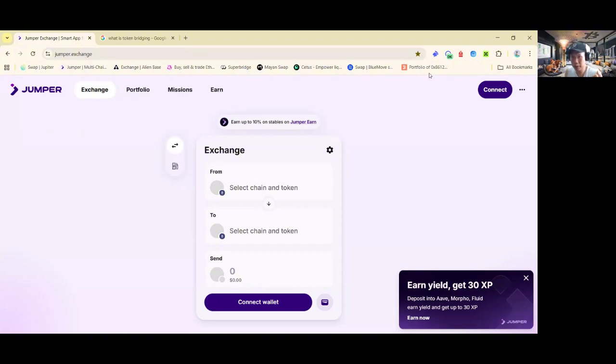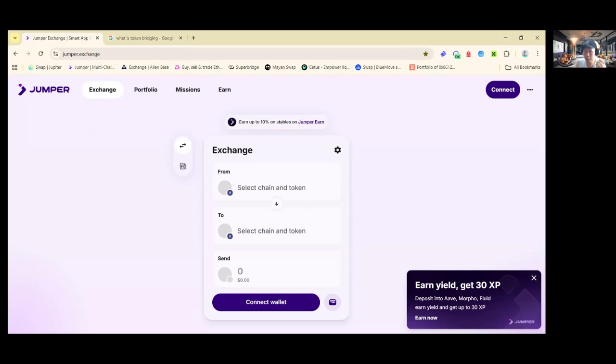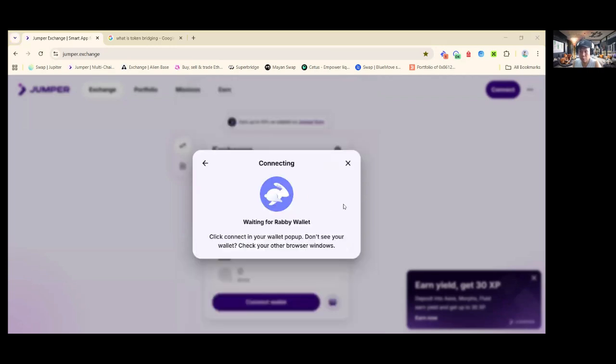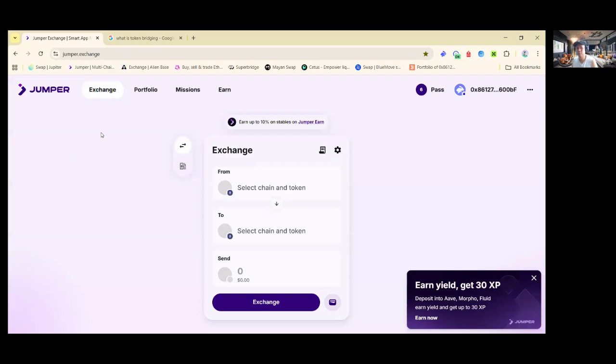So the first thing you want to do, the first rule of thumb, is to connect your wallet. That's the most important thing before you start. You can click on the right-hand corner, or you can simply click here, Connect Wallet. For this one, I'll be using Gravy again, similar to last week's tutorial, Gravy wallet, and then I'm going to connect. All right, so I already connected.